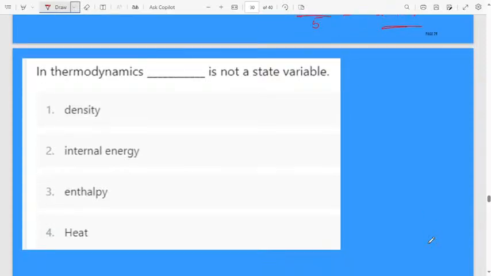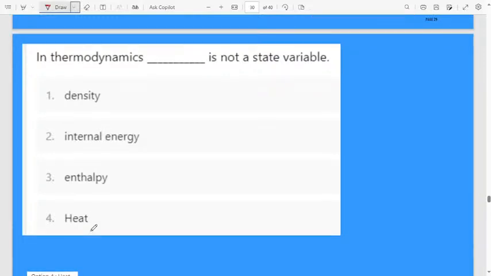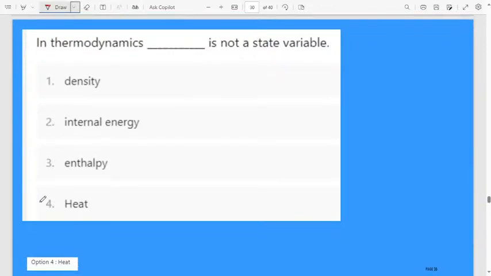Yes, let us move to the next question. In thermodynamics, dash is not a state variable. First one is density, second one is internal energy, third one is enthalpy, fourth option is heat. Heat is not a state variable. Let us discuss what is meant by state variable.